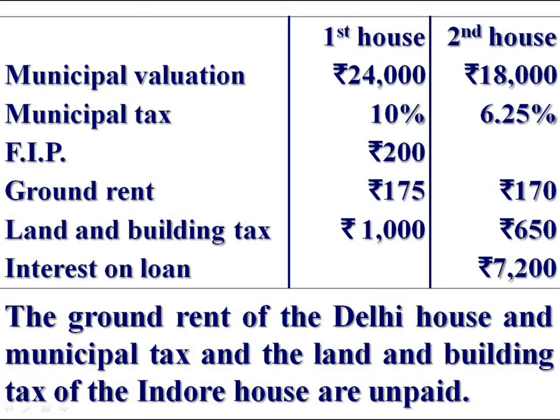Municipal valuation, municipal tax, fire insurance premium, ground rent, land and building tax, interest on loan. The ground rent of the Delhi house and municipal tax and the land and building tax of Indore house are unpaid.